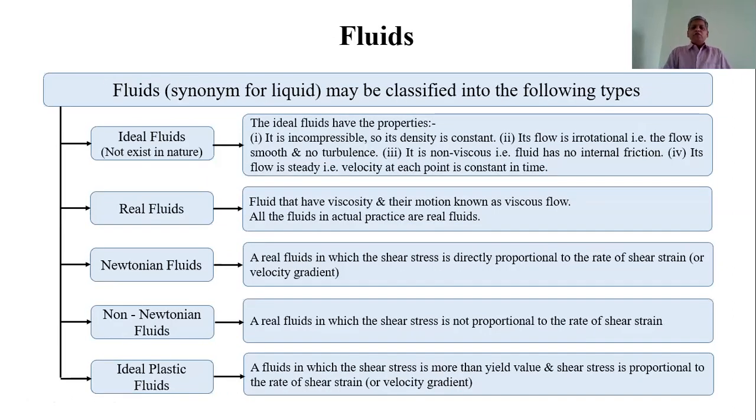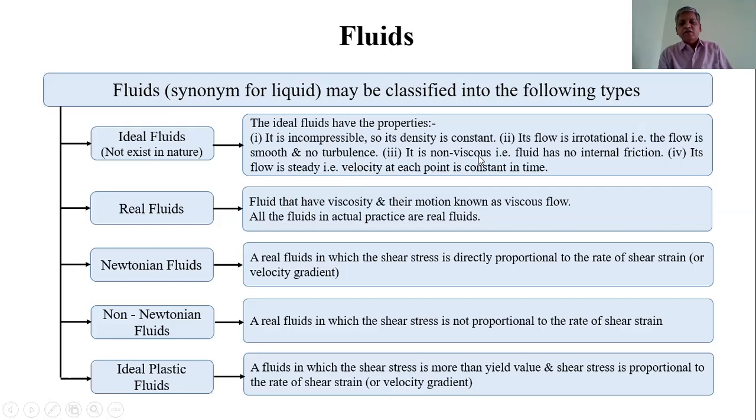Fluids are also classified into the following types according to their properties. The first type is ideal fluids. These are fluids which are incompressible, and whose flow is irrotational, that means no turbulence.